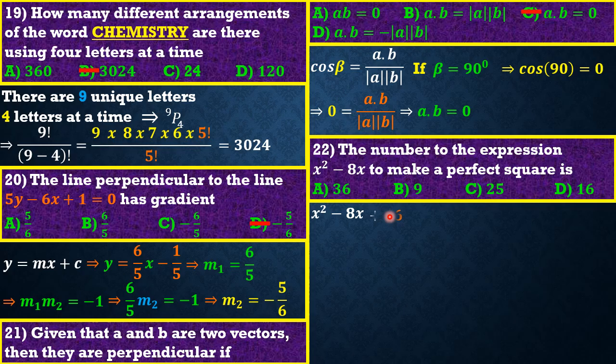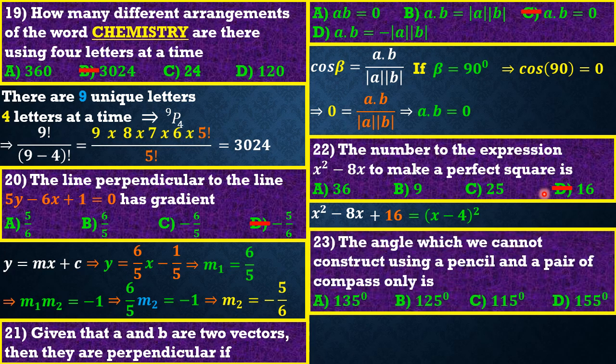So friends, what happens if we add 16? If we add 16 to this expression, how do we factor it? This simply becomes x minus 4, all squared, and that's what we wanted, because this is now a perfect square. So the answer here has to be D. 16 has to be D.